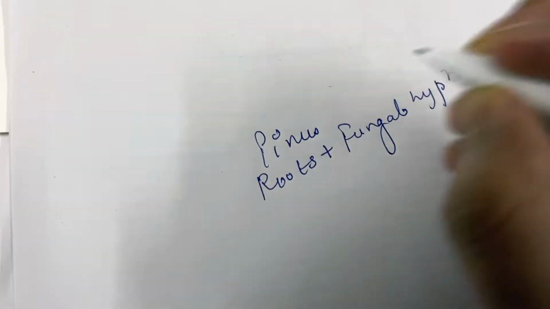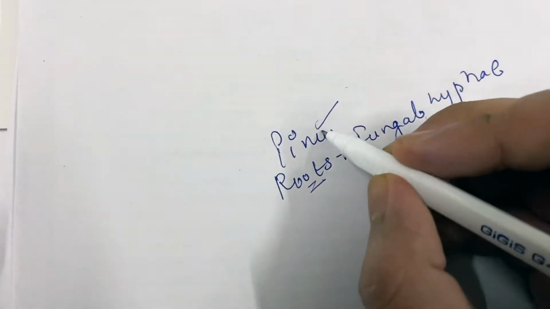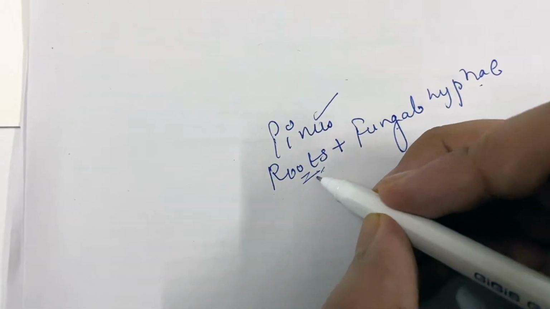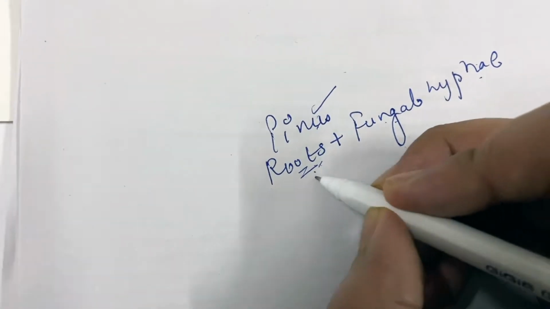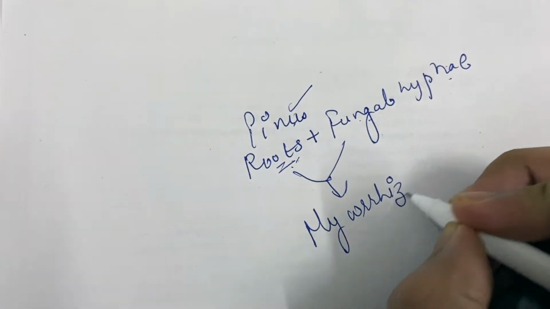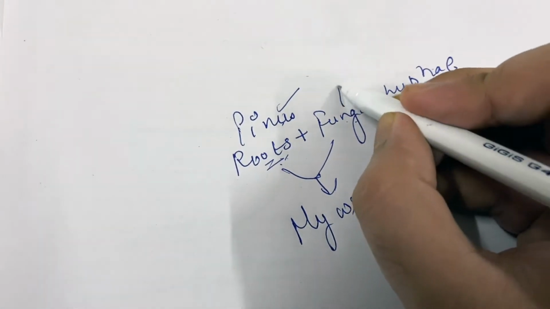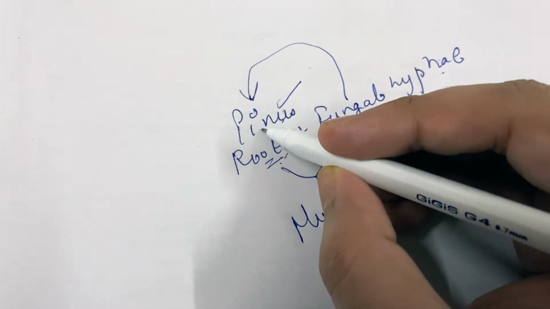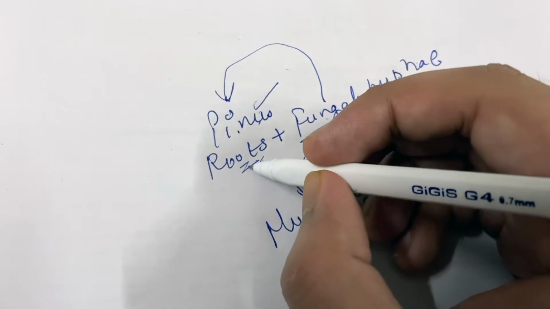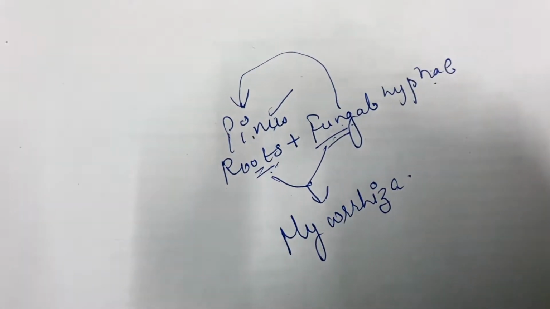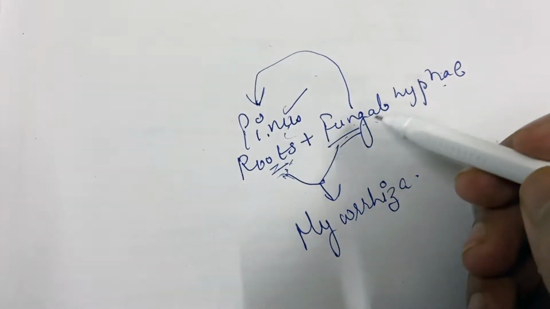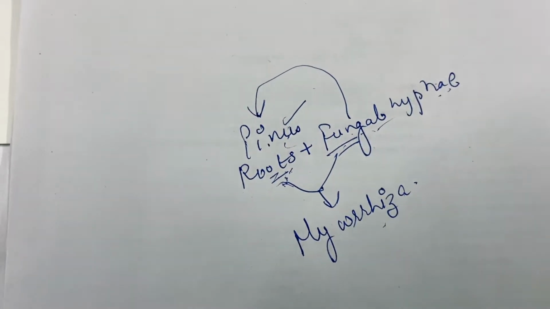So the roots of Pinus are associated with fungal hyphae, and this association of root of Pinus with fungal hyphae is known as mycorrhiza. Now, the fungus gives water and mineral to the Pinus, and the fungus in turn gets shelter in the roots of Pinus plant. So this mutual association of roots of Pinus plant plus fungal hyphae is known as mycorrhiza.